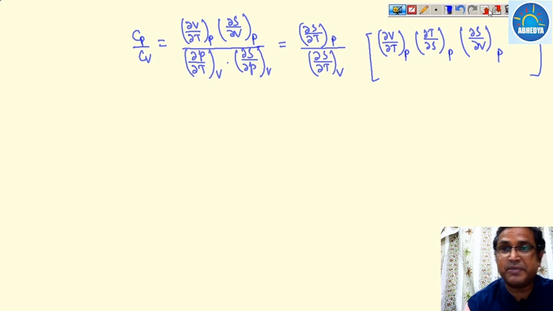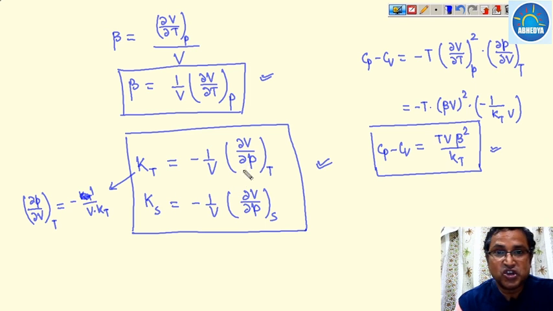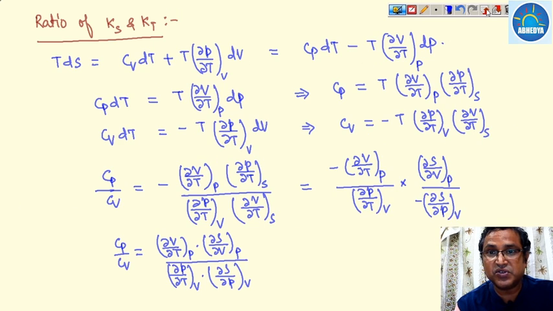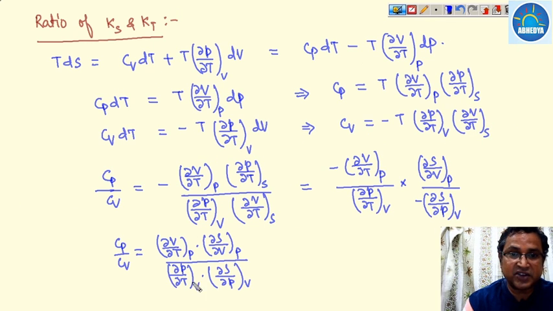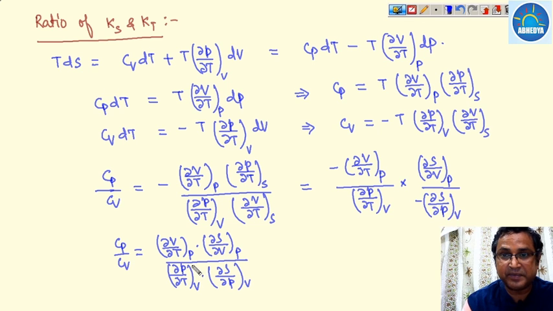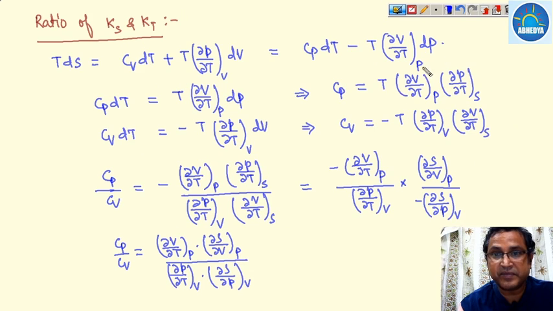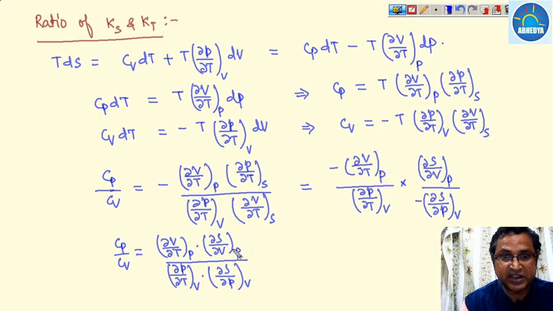Now we are using the Kp versus Ks relations. So what is Kp and what is Ks? Del V upon del P at a constant temperature and del V upon del P at a constant entropy. These values we have to convert also. So del V upon del T at a constant pressure, and del V upon del P at a constant entropy.